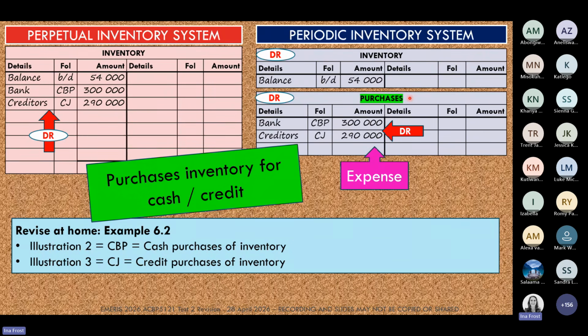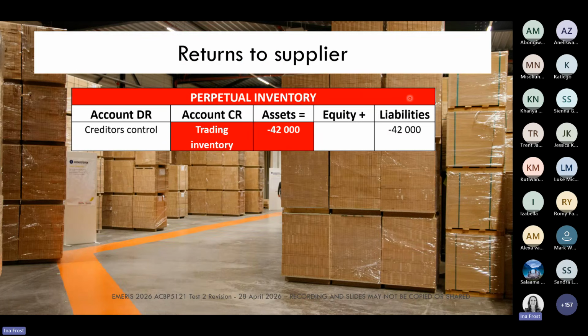So once we've purchased inventory, then the next transaction that can take place is we can now return some of that inventory to our supplier. So we can open up the inventory and see that maybe it's damaged, or maybe it's not quite the item that we ordered, or there can be different reasons why we send it back to